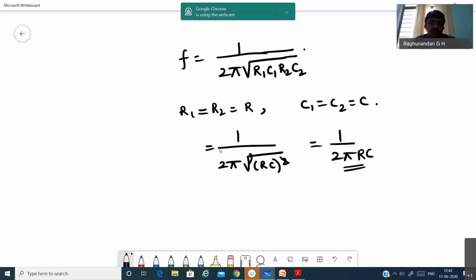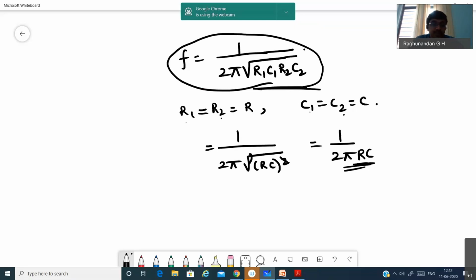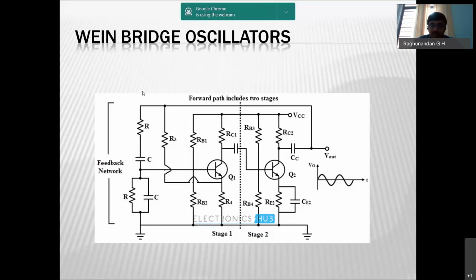So in the problems also you should see whether R1, R2 are the same and C1, C2 are the same. Then you have to take this equation. If they are not equal, then you have to go with this formula. This is the frequency of oscillation for the Wien bridge oscillator. Again, here in the Wien bridge oscillator, we are able to produce a frequency of a few hundred kilohertz, greater than the RC phase shift oscillator, and it is also more stable compared to the RC phase shift oscillator. This Wien bridge oscillator can be constructed or designed in two patterns.